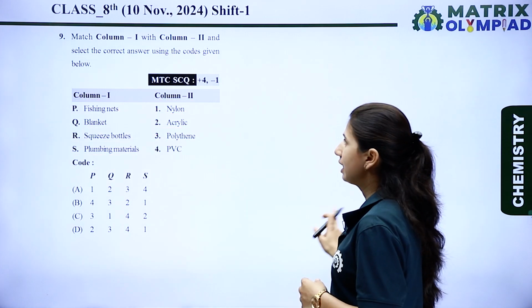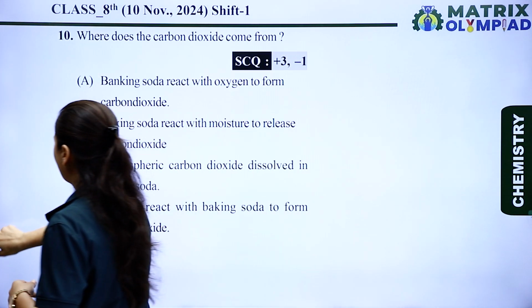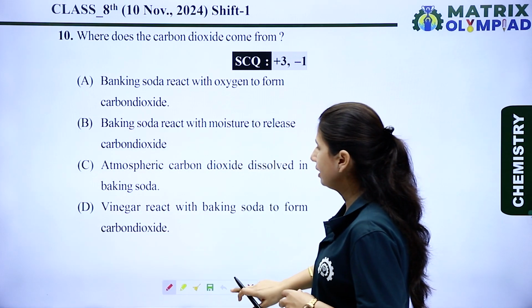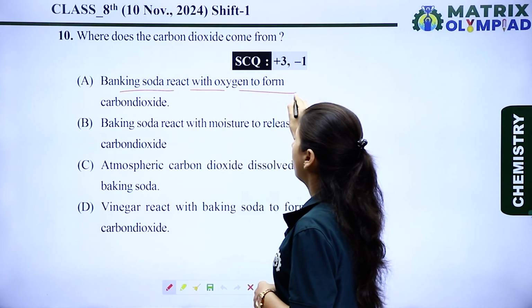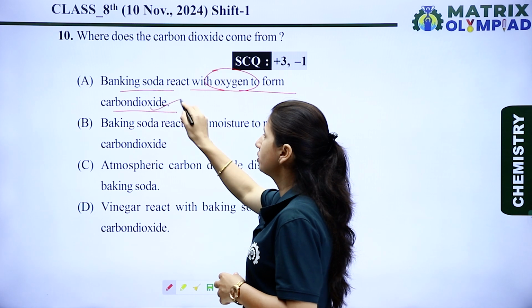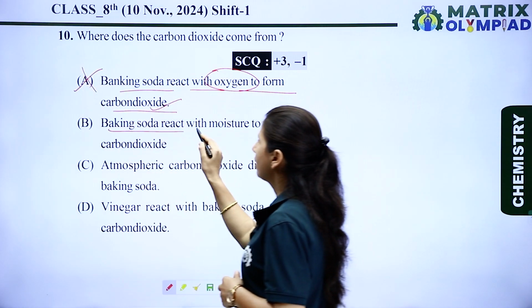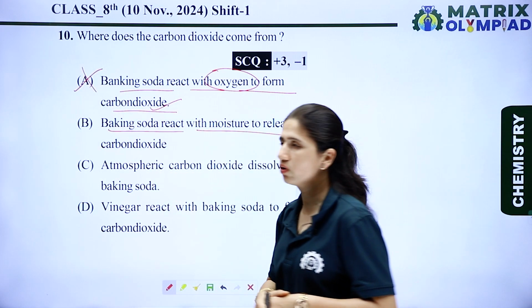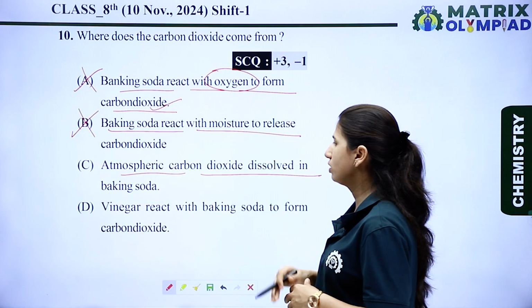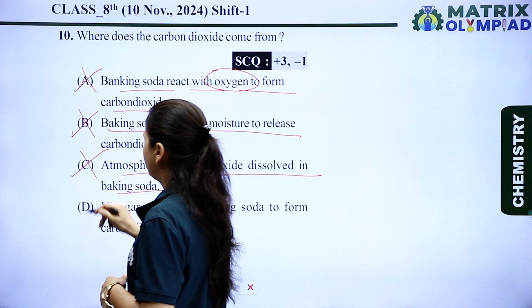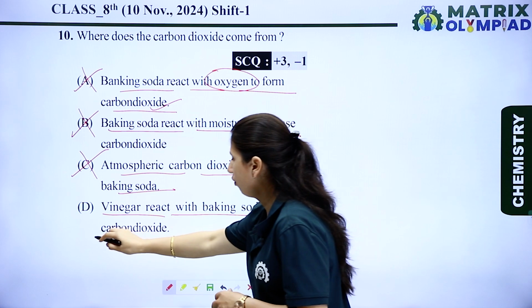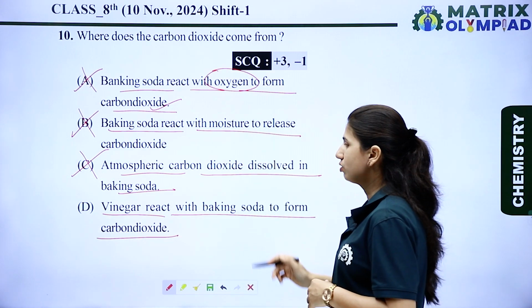Now let's see the next question. The next question is, where does the carbon dioxide come from? Okay, now let's see option A. Baking soda reacts with oxygen to form carbon dioxide. No, baking soda does not react with oxygen to produce carbon dioxide. Second is, baking soda reacts with moisture to release carbon dioxide. No, this also does not happen. Next is, atmospheric carbon dioxide dissolved in baking soda. No, this will also not happen. Next is, vinegar reacts with baking soda to form carbon dioxide. Yes, this is a true statement.